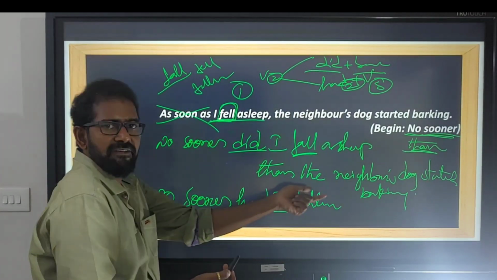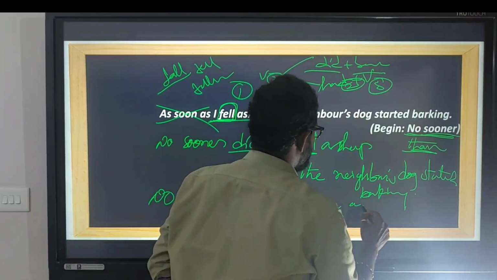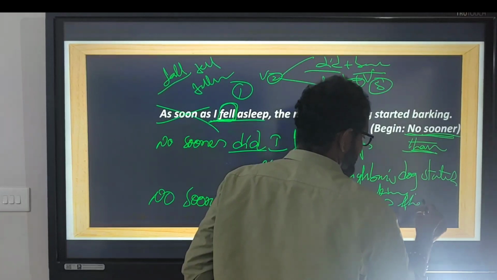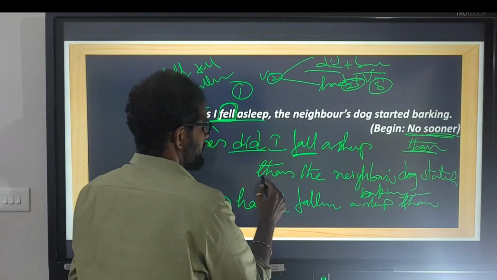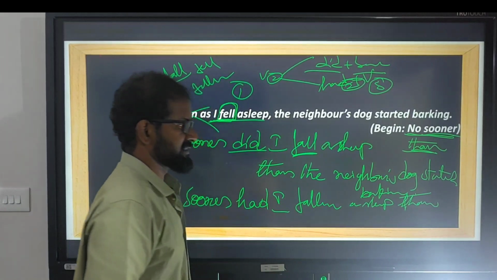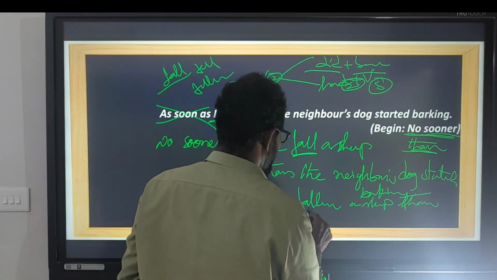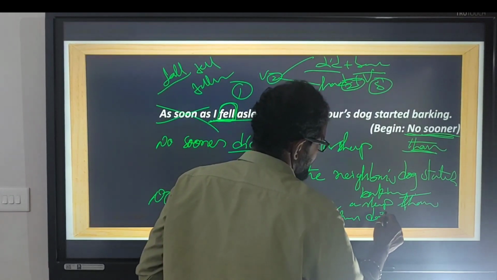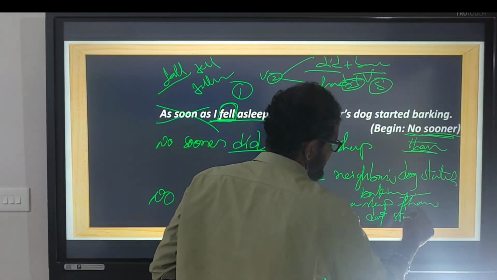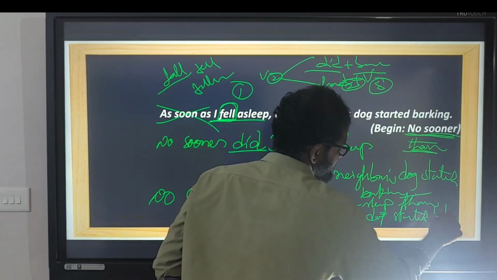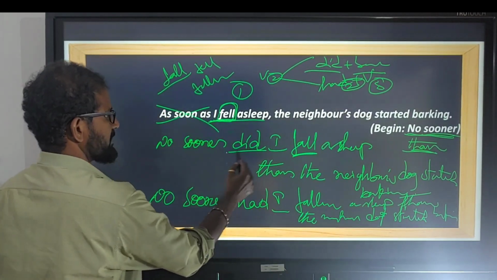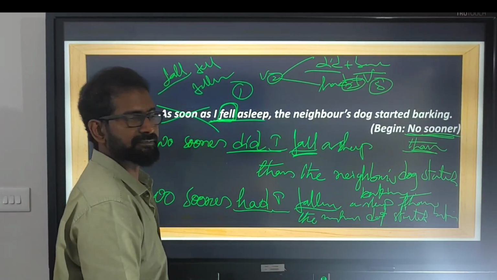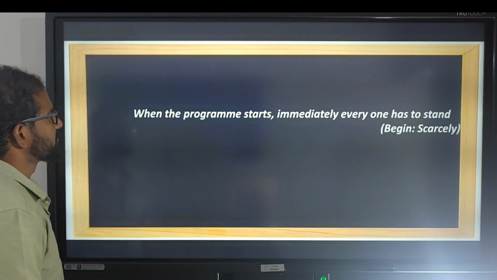No sooner had I fallen asleep than the neighbor's dog started barking. Here, did plus V1 base form, had plus V3.